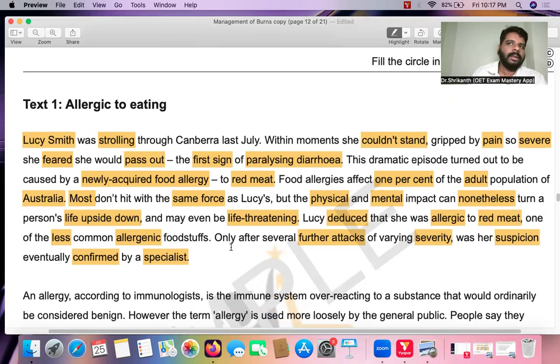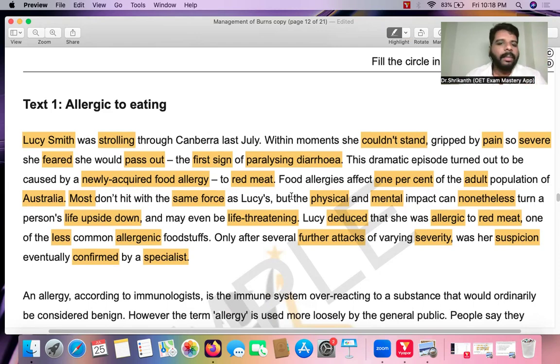But do you think that is the purpose of using Lucy Smith's case? That is not the purpose. The writer is not using Lucy Smith's case to tell us that food allergies affect 1% of the adult population and are very rare. That is just a fact, a specific detail coming over here. That's the reason why it is very important to identify the purpose, the type of the question.